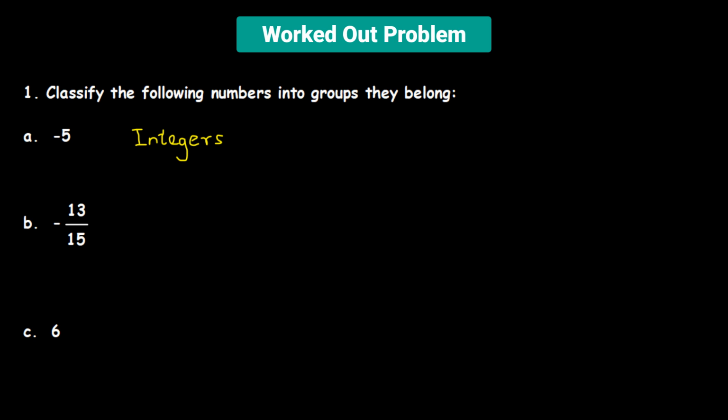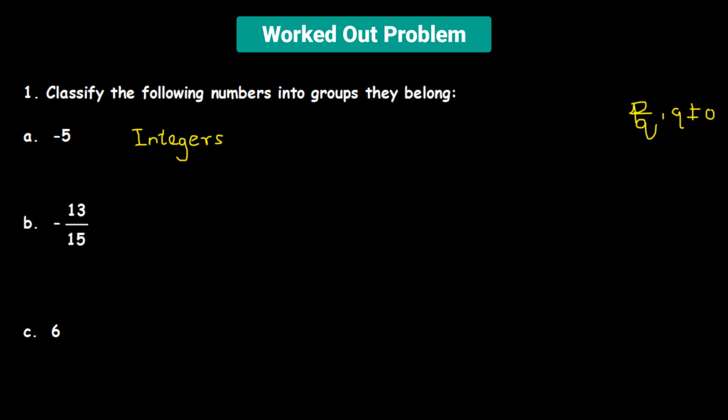Then we move on to the next classification, which is a rational number. Now we know that a rational number is of the form P over Q, where Q is not equal to 0 and P and Q could be any integer. Now we ask if -5 is a rational number.